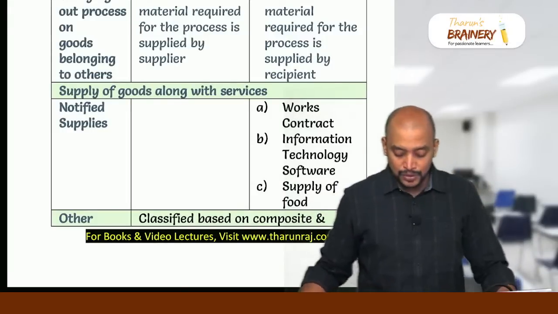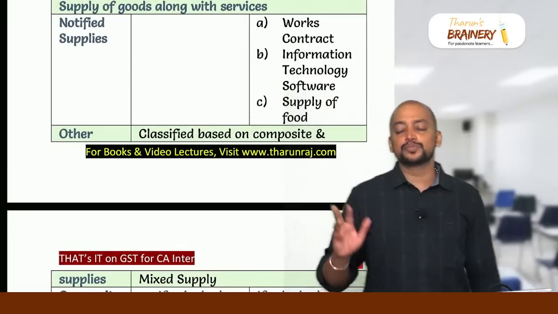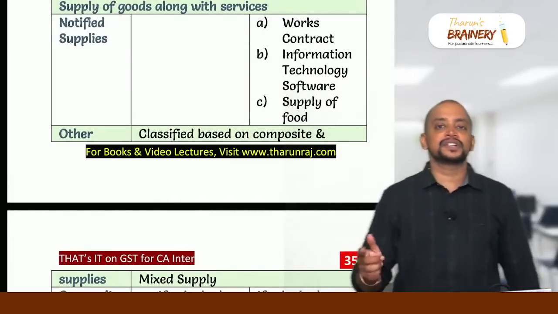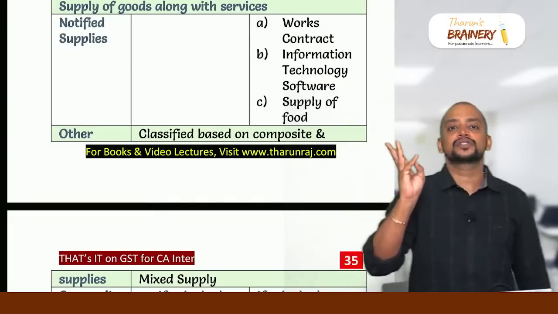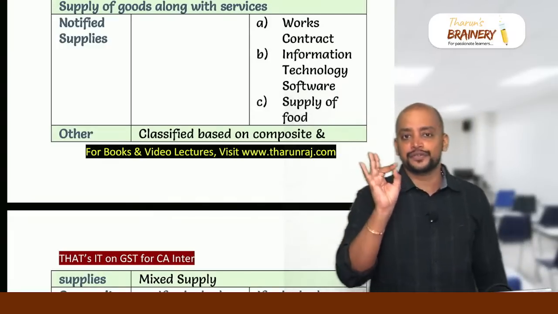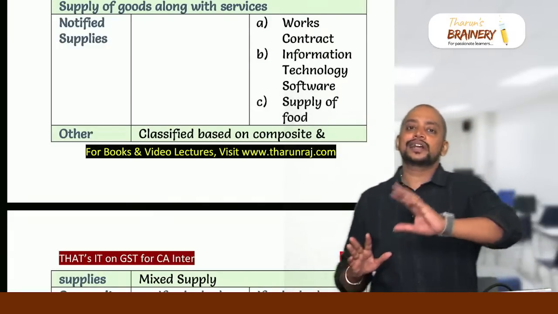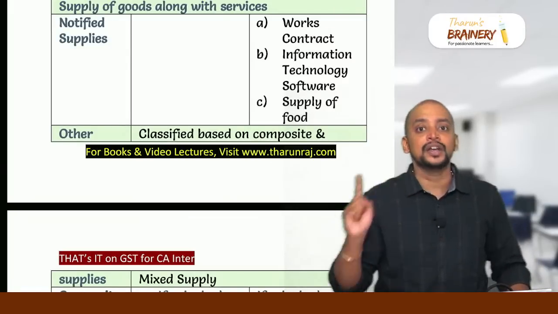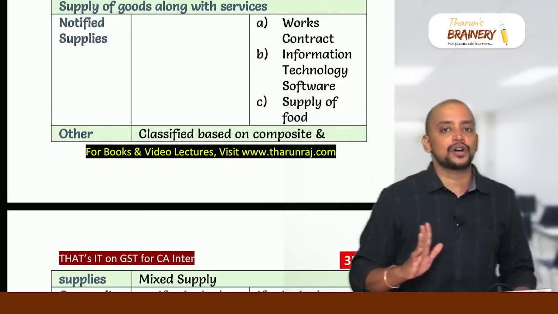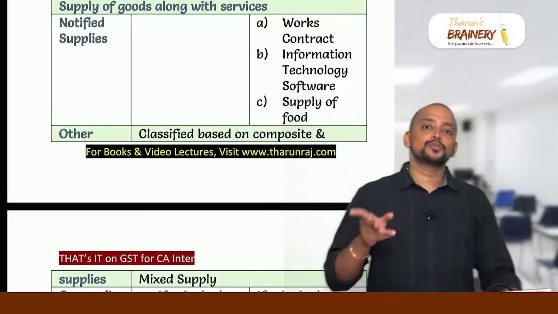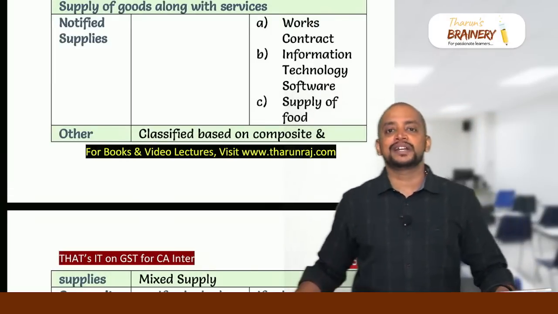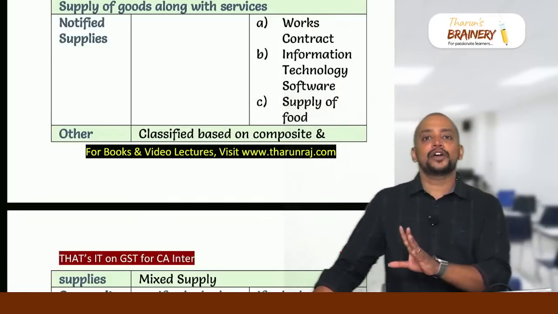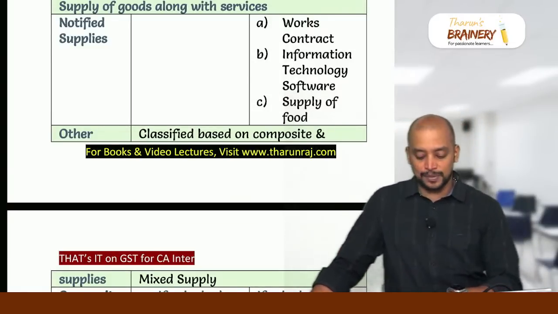Then next, suppose if there is both supply of goods along with services, three transactions which involve both goods and services will always be treated as services. That is works contract, information technology software, and supply of food. In works contract, there will be supply of goods as well as supply of service in relation to, remember, immovable property. Only in relation to immovable property works contract will be coming. It involves both goods and services, but it will always be treated as services. Same way, information technology software and supply of food, so these two will be treated as supply of service.